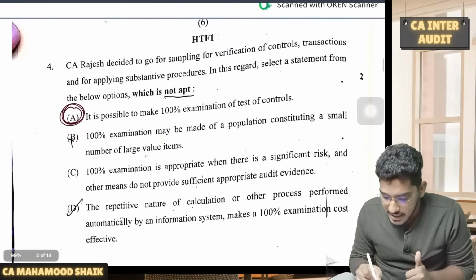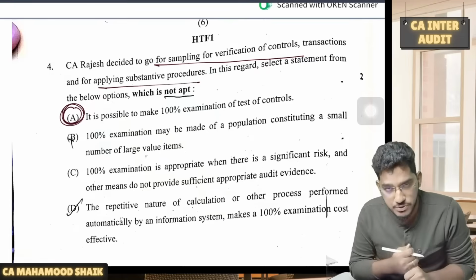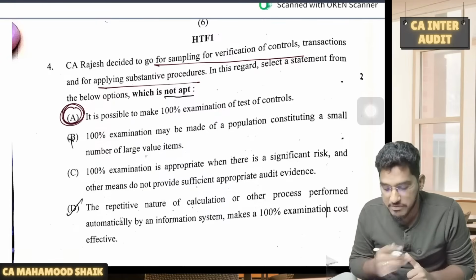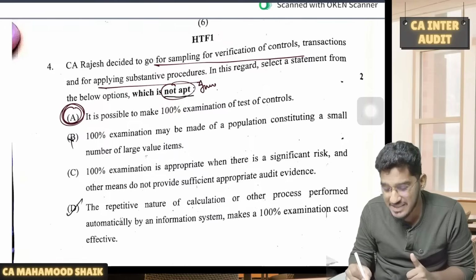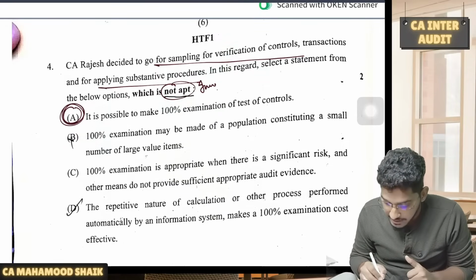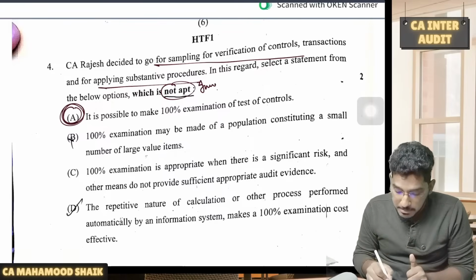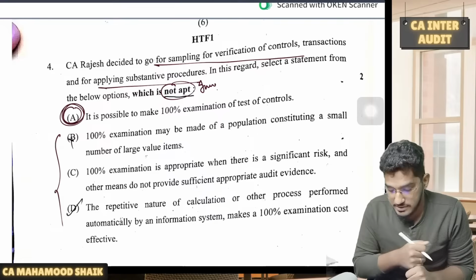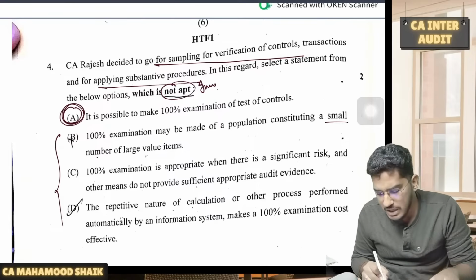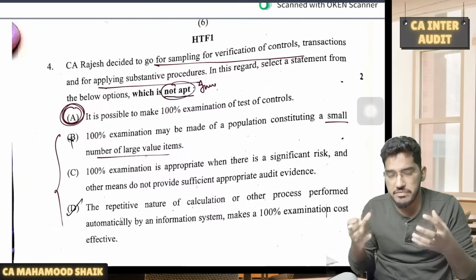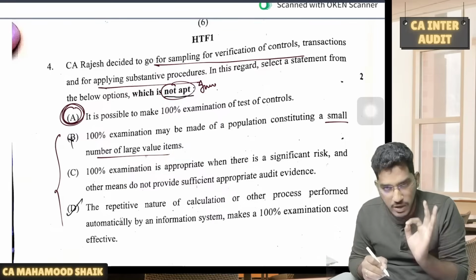Next one. CA Rajesh decided to go for sampling for verification of controls, transactions and for applying substantive procedures. In this regard, select a statement from the below options which is not apt. So once again, they are asking you to find out the statement which is incorrect. Now if you see here, it is possible to make 100% examination of test of controls. So it might not be possible, but the remaining 3 is actually where the question lies. 100% examination may be made of a population constituting a small number of large value items. So 100% verification will be possible where you have a small number of large value items, there you can do 100% verification.